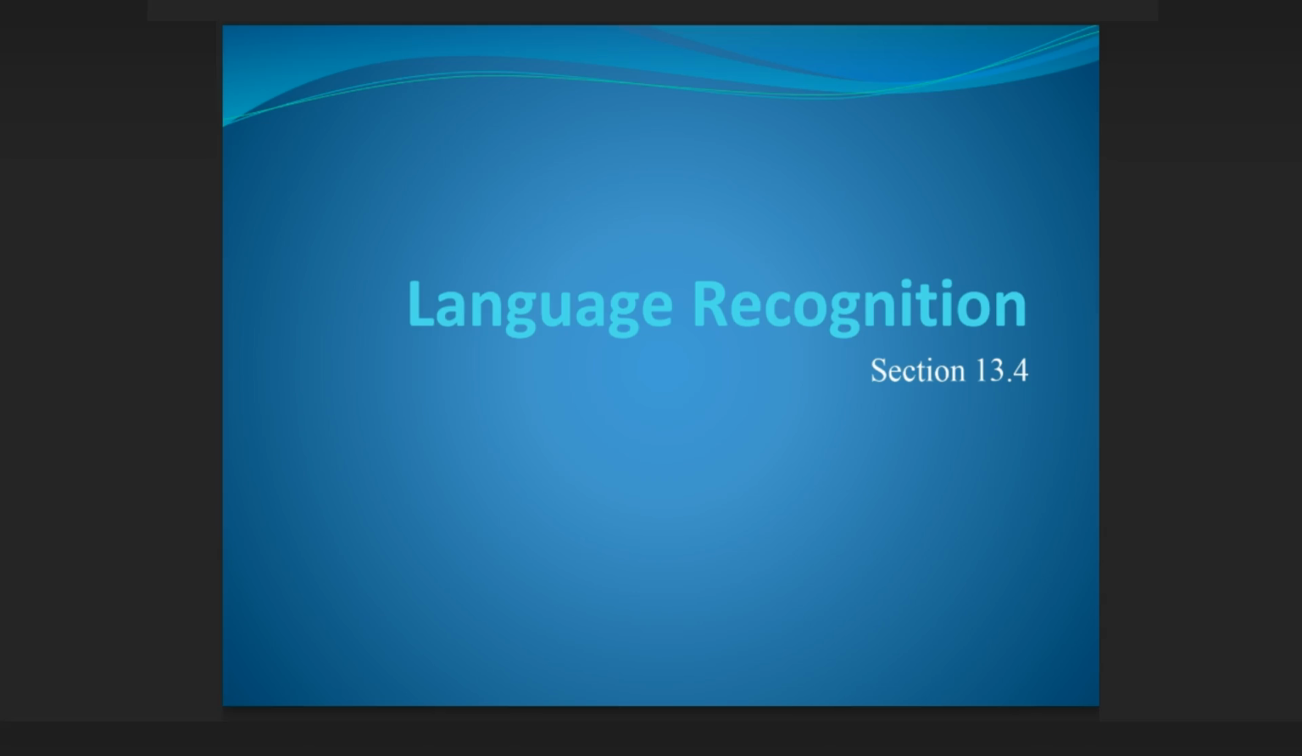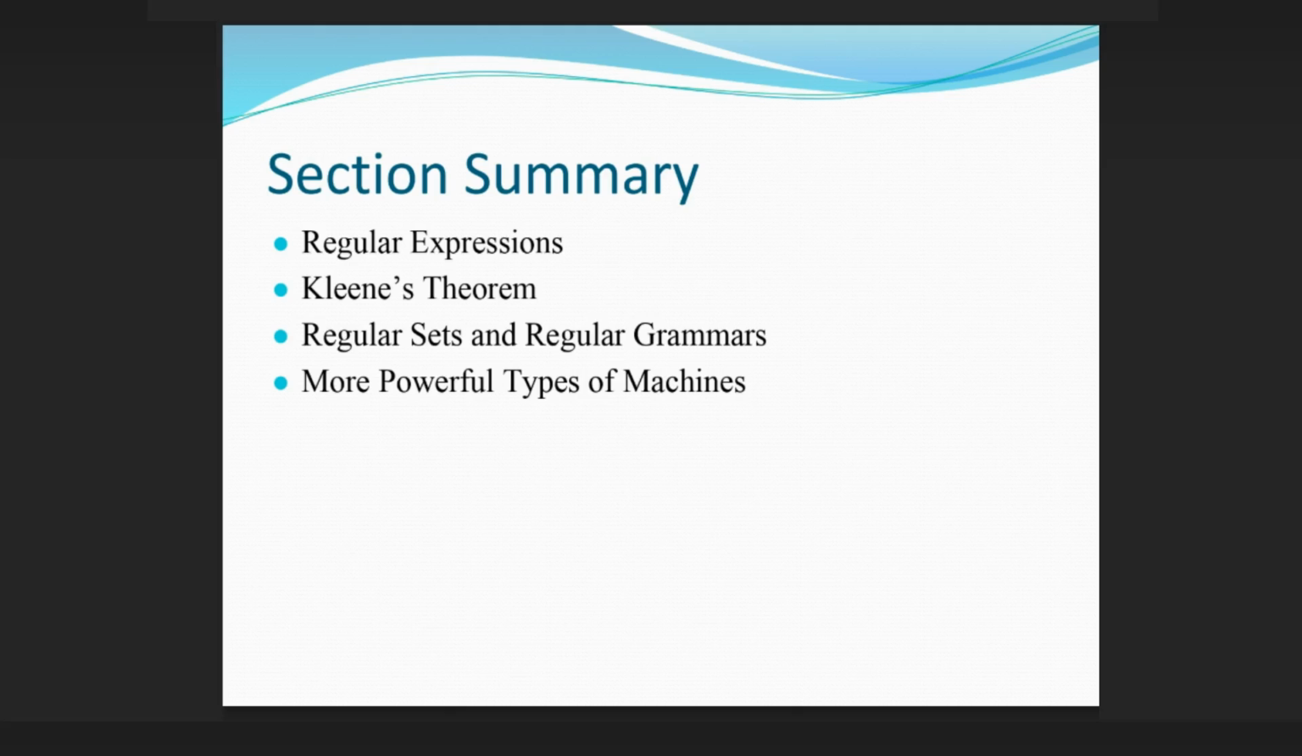Language recognition, Section 13.4. Section summary: regular expressions, Kleene's theorem, regular sets and regular grammars, and more powerful types of machines.